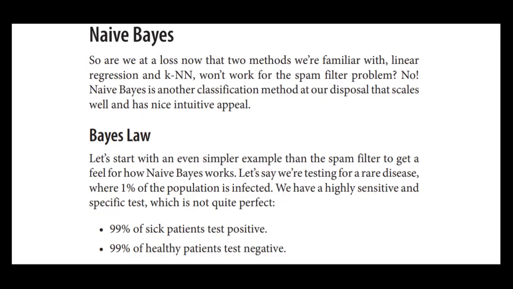Naive Bayes is based on Bayes law. In order to understand Bayes law,